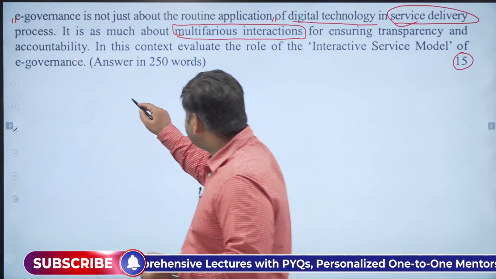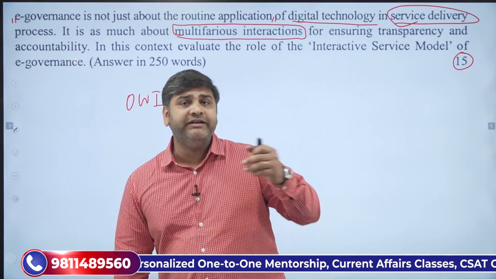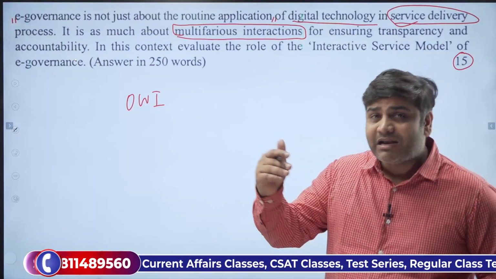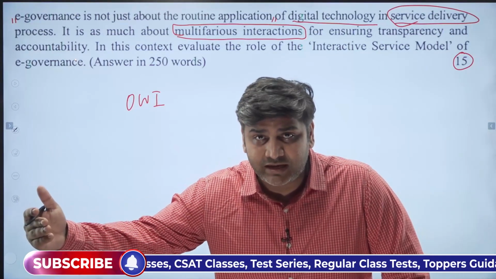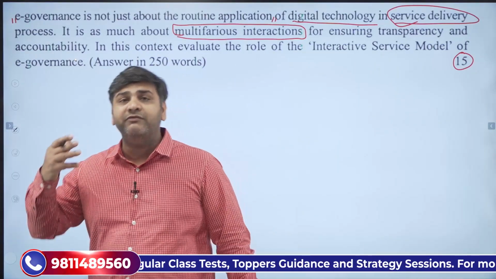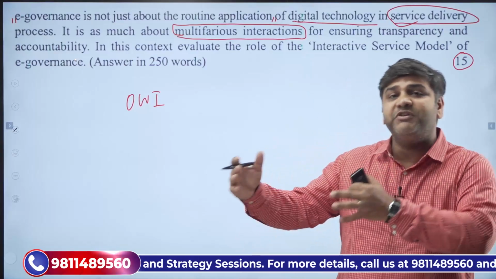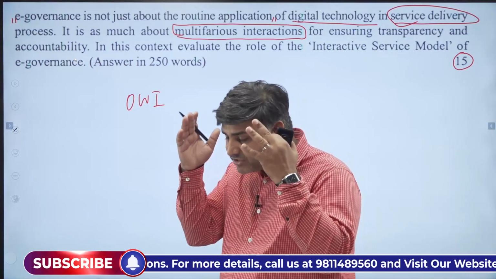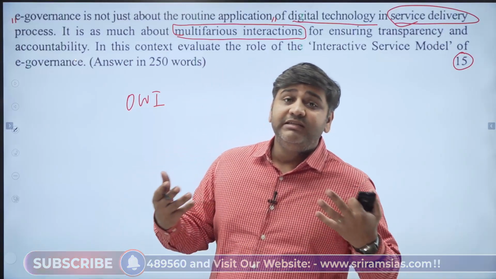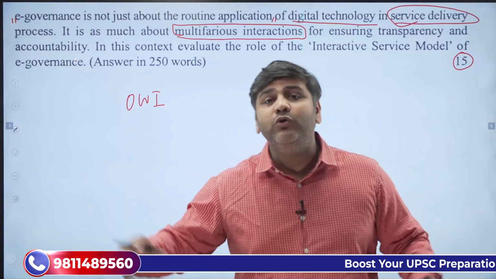So there is one-way interaction. What is this one-way interaction? One-way interaction simply means that whatever services are provided by the state are provided to the people. And if the people have some kind of problem or grievance, or the information provided by the government is not reaching the target, then is there a mechanism to amend the whole process?